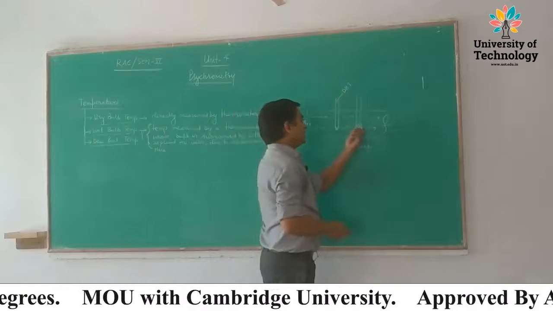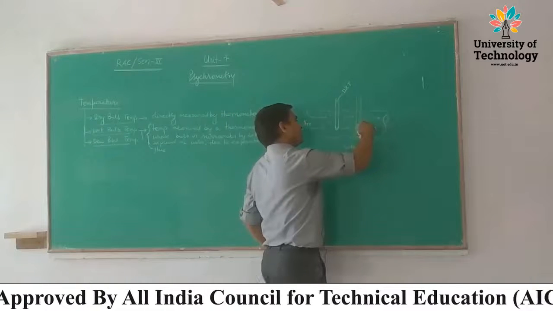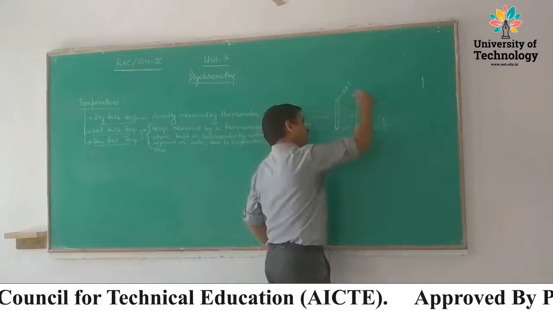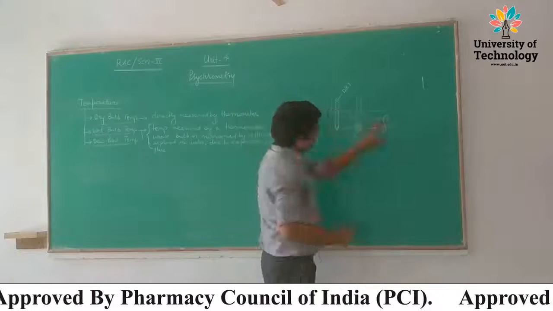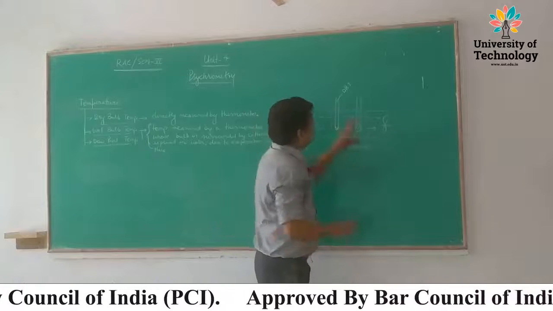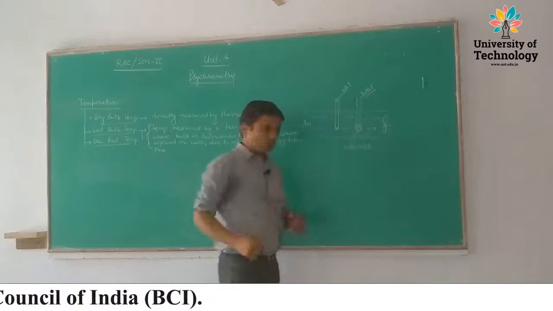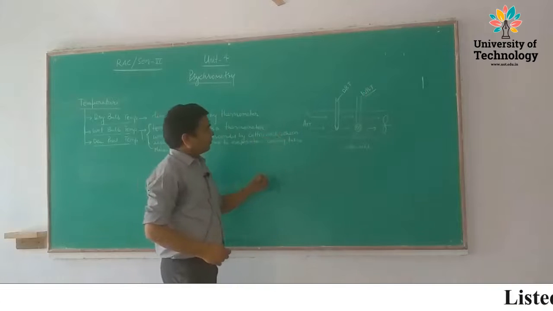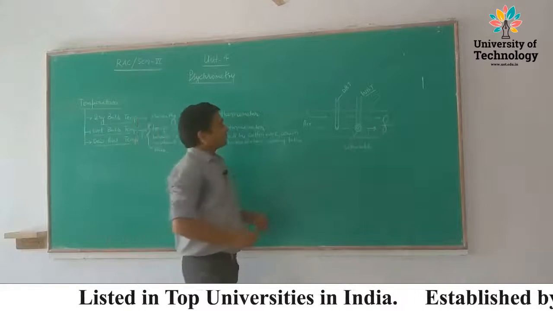And the bulb which is surrounded by cotton wick and placed in the water, due to the capillary effect, water rises and air flows through it. So it measures the wet bulb temperature. How? For example, air is more humid or less humid or dry.